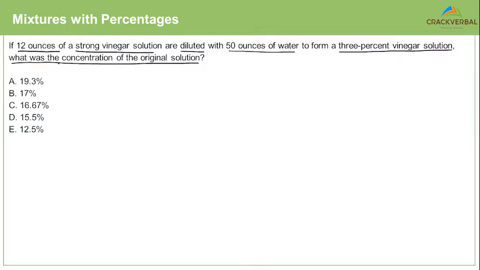So let us say the concentration required is X%. All right. How many ounces do I have? I have 12 ounces, right? So X by 100 into 12, okay, is the vinegar. Because this is the X% solution. What did you do here? You diluted this with 50 ounces of water.